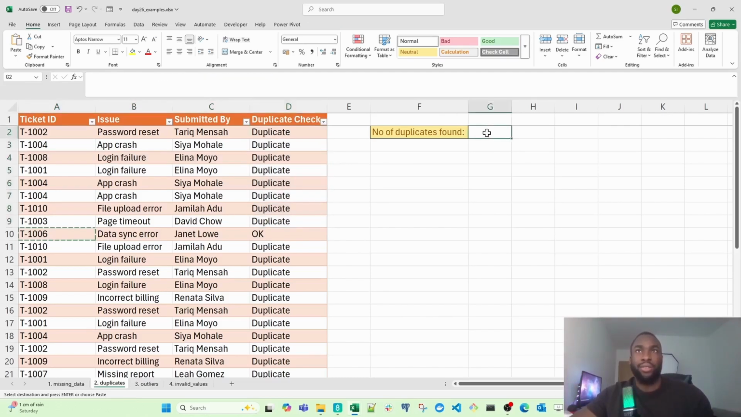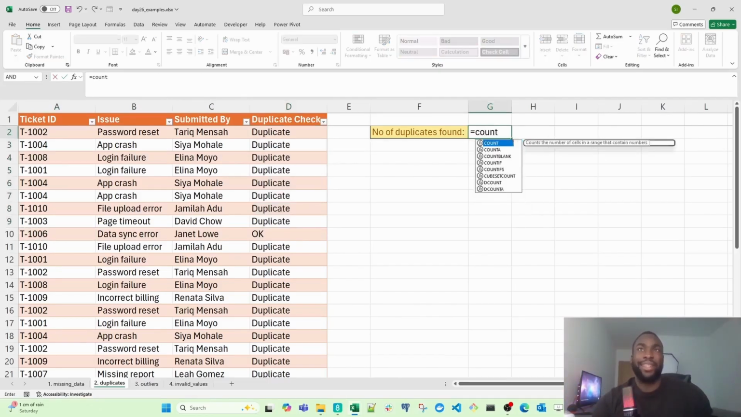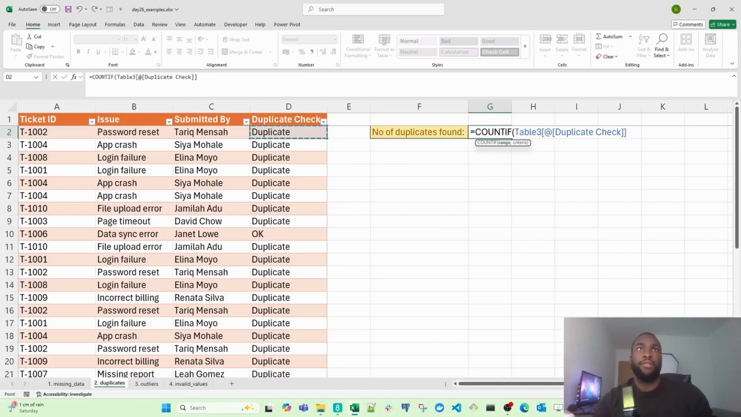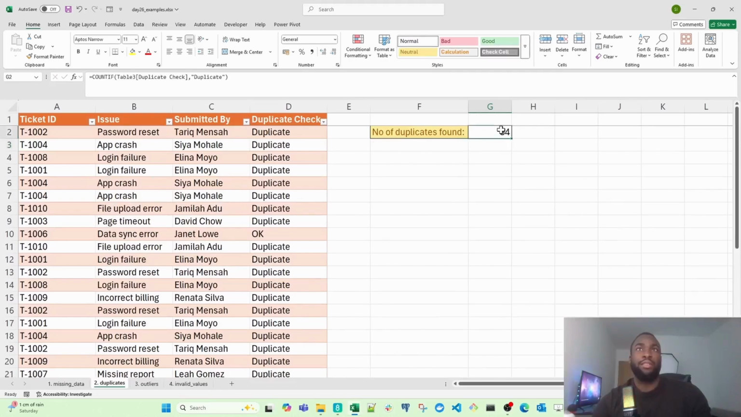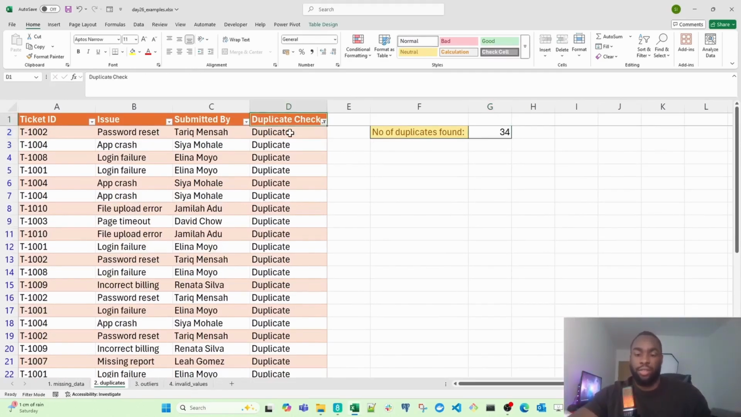So I'm going to click into this cell. This is G2. And then I'm going to type COUNTIF. Then the first argument will be this entire column, and the second argument will be my criteria or my condition. So with COUNTIF, you see the word duplicates. I want you to count how many duplicates appear inside this column. So how many duplicates do we have? We have 34. So we have 34 duplicates, okay?